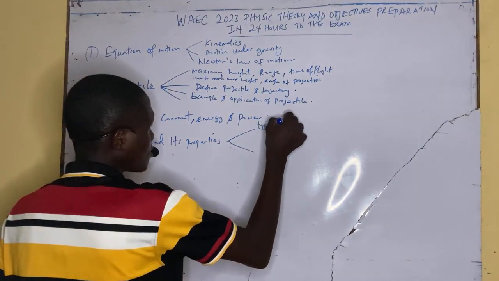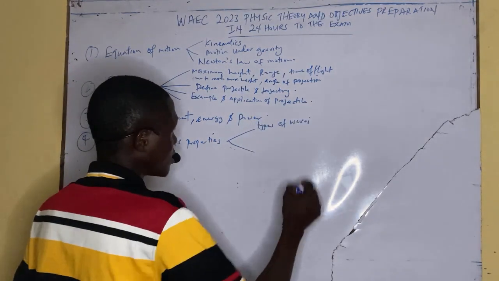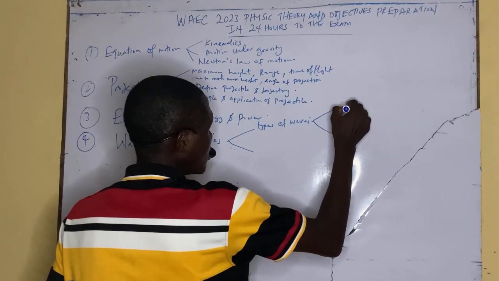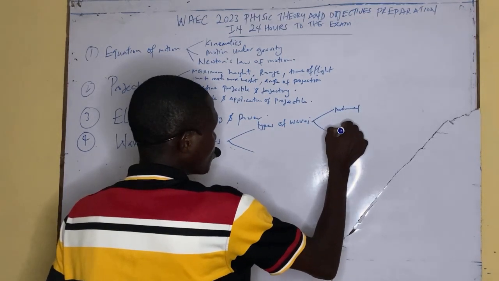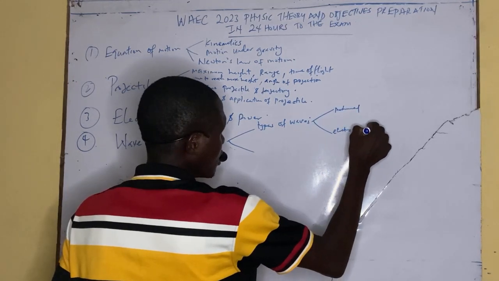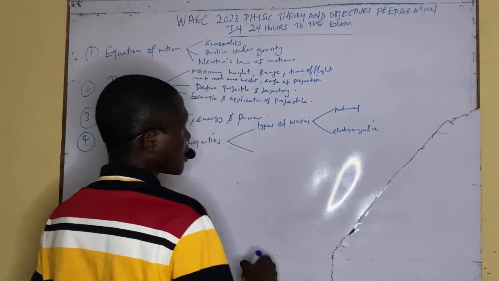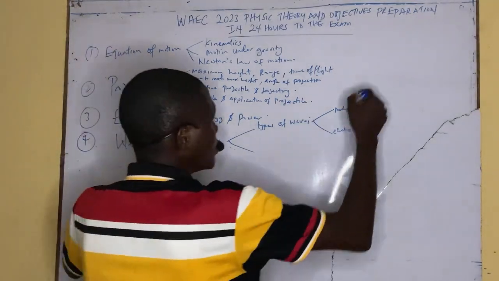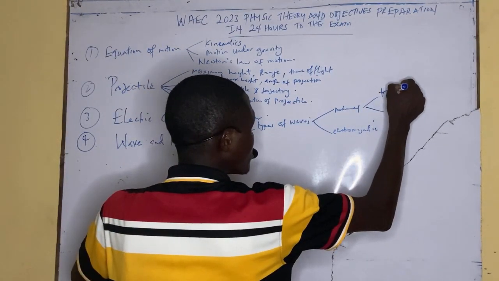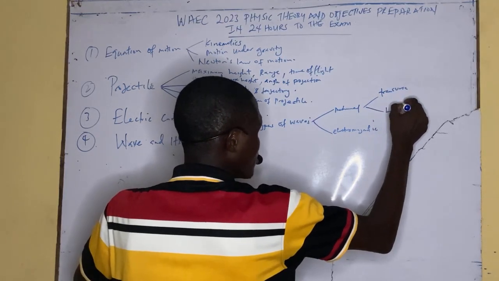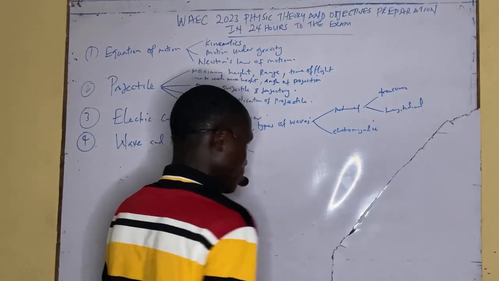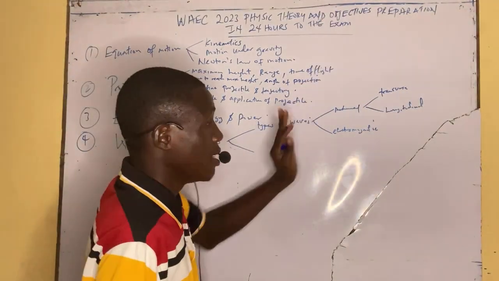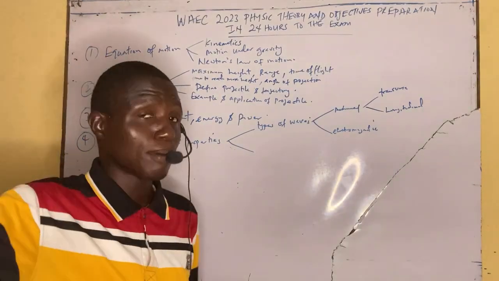The classification of types of waves, such as the major classification: the mechanical and the electromagnetic wave. Under the mechanical, we can also subdivide it into the transverse and the longitudinal wave. This transverse wave, the vibrations of the wave is perpendicular to the